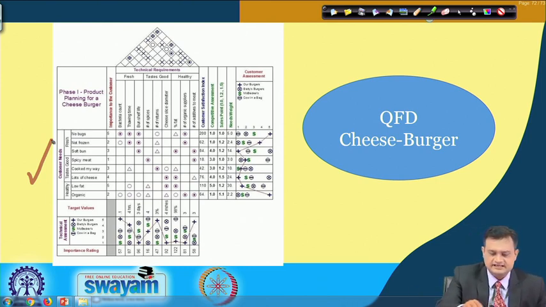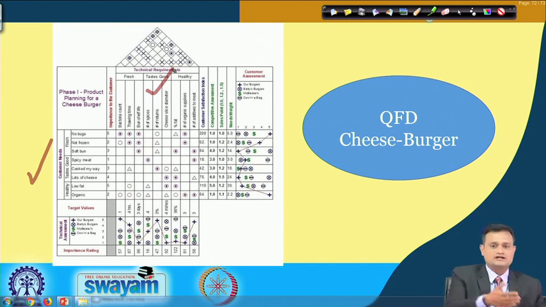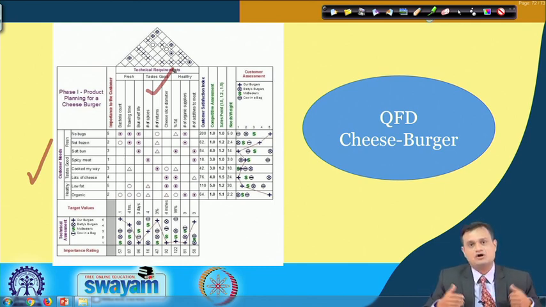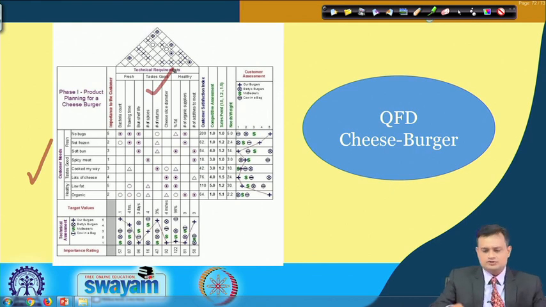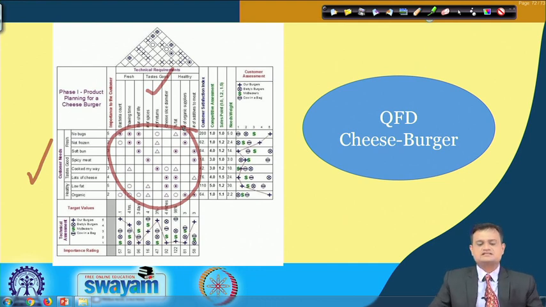Similarly, here you will see that I have put the technical specifications, typically called hows. How will I meet these whats? And here it shows various requirements like bun shelf life, the different types of spices you are using, the cheese diameter or quality and so on. And what you see in between is that I have used symbols to relate my whats and hows, and typically this symbol represents the strength between whats and hows.